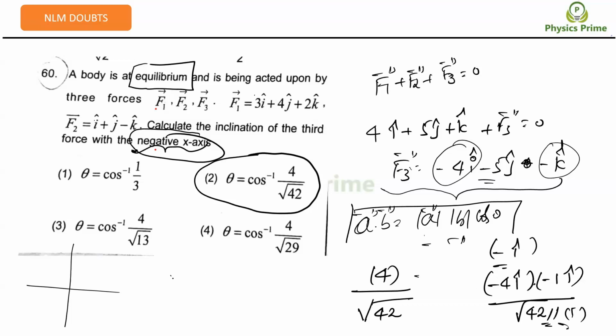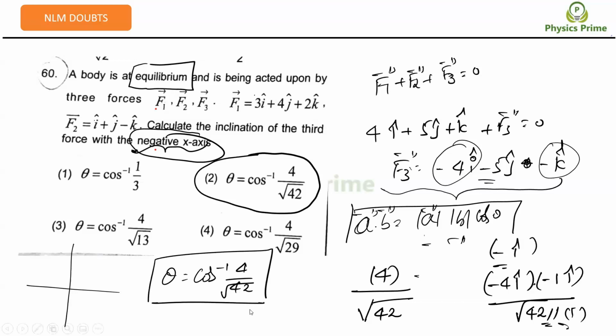Theta is equal to cos inverse of 4 by root 42. I hope this is clear for you. Yes, sir, it's clear, sir.